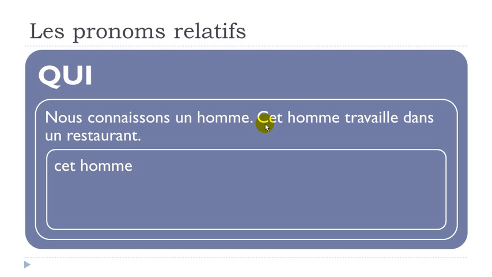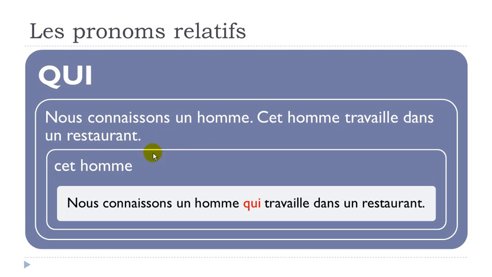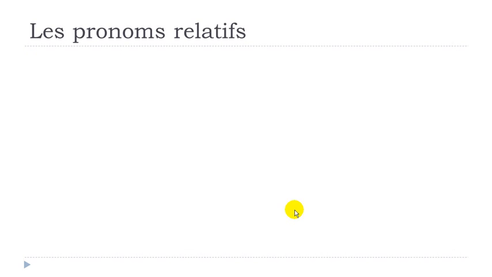So the sentence you will get will be this one. Nous connaissons un homme qui, and that's where you put your pronom relatif, travaille dans un restaurant. So it is quite easy to make. It's not that difficult. You just need to remember that it should come well before the verb here. And then we've been choosing this qui just because it is the subject of the verb.